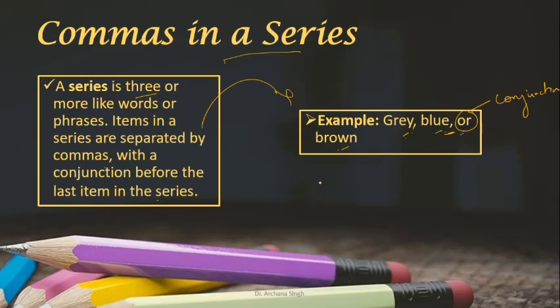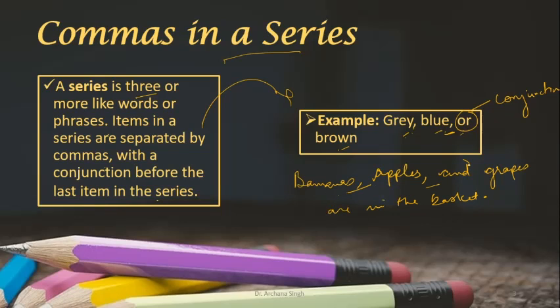Okay. Same way if we say bananas, apples and grapes are in the basket. So again comma, comma, and this is a series, and before your conjunction we are putting comma. So you have to put comma when you're talking about a series.